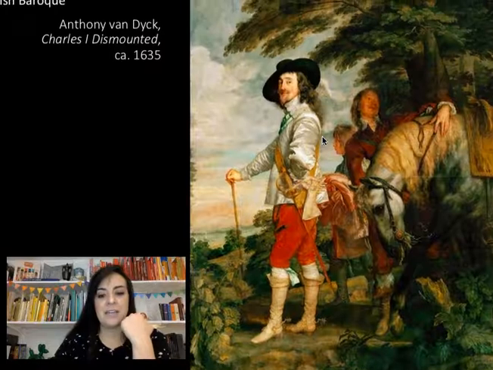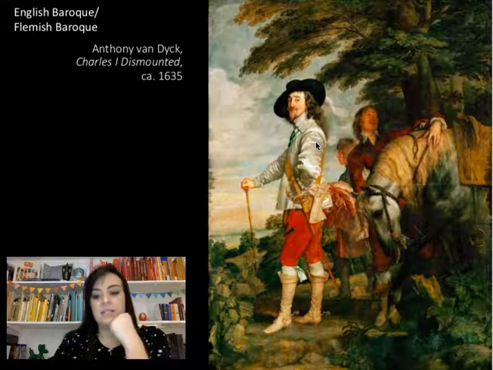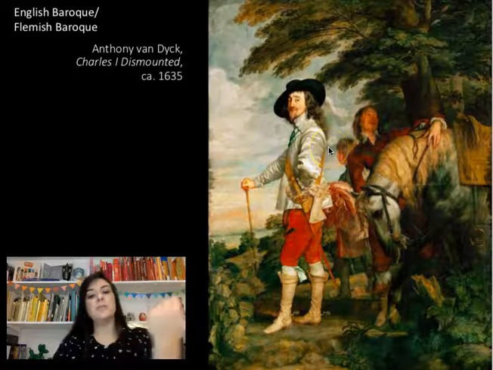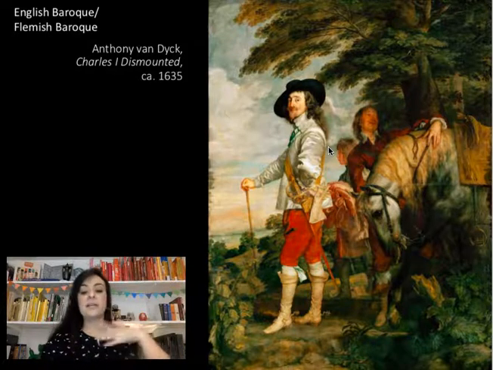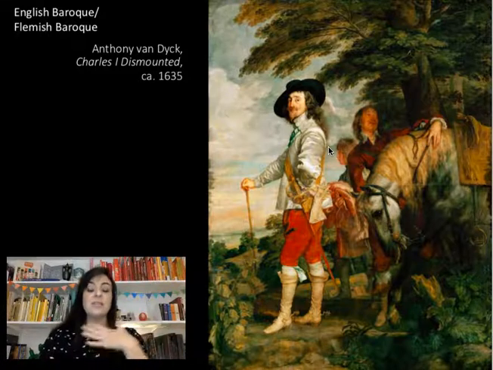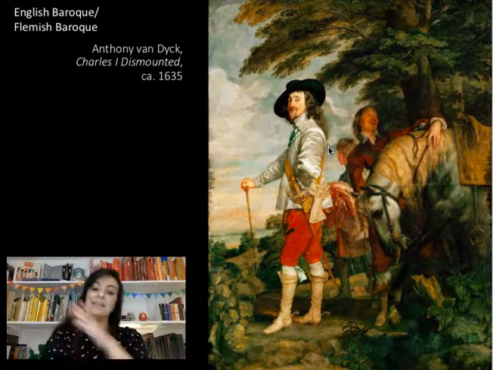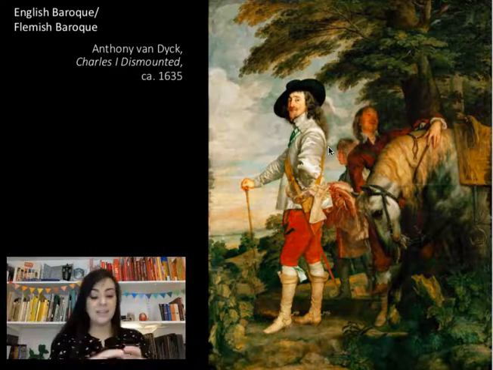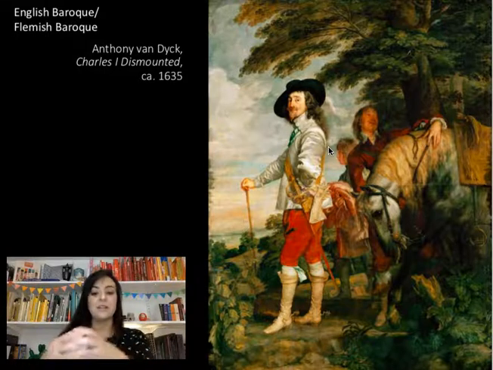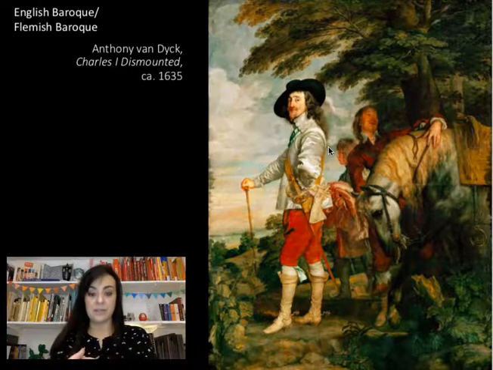Now I introduce him as the ill-fated King of England because Charles was up against a lot. He believed himself to be the ruler as divine by God, and therefore did not have to answer to anybody. He wanted to rule as an absolute monarch, and that doesn't work well in England, where they have established a constitutional monarchy, where there is a king, and he must work within the rules of a constitution aligned with Parliament, their governing body.